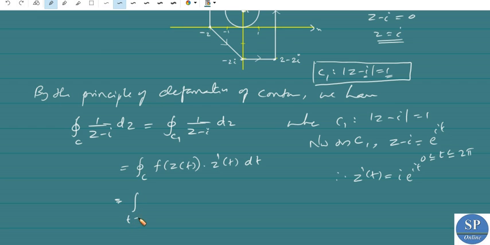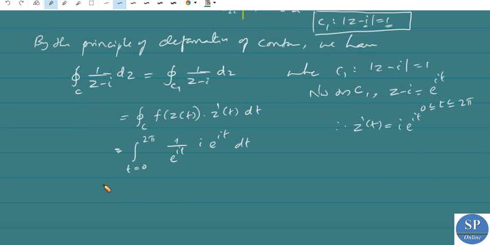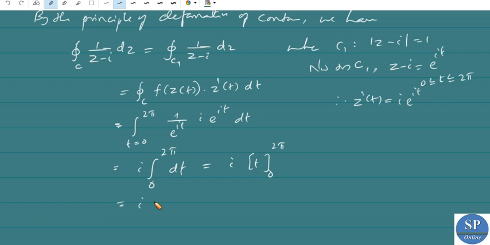So this is equal to the integral for t from 0 to 2π. f(z(t)) is actually 1/(z - i), and z - i is e^(it), so 1/e^(it), times z'(t), which is i e^(it), dt. This is nothing but i times the integral from 0 to 2π of dt, which is i times t from 0 to 2π, that is i times 2π, that is 2πi.